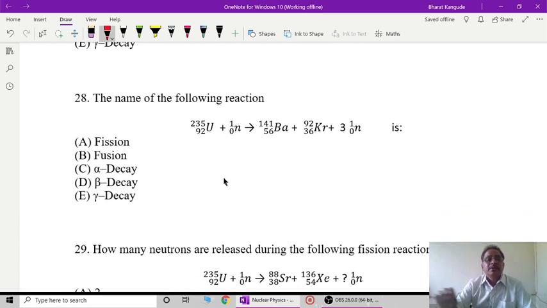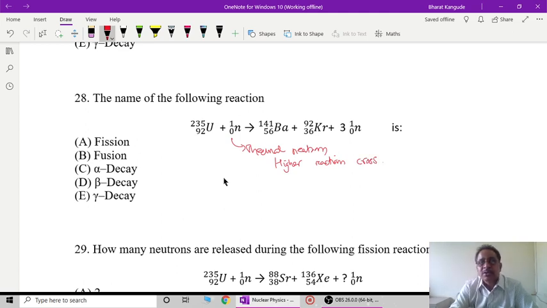Question number 28. The name of the following reaction. Here also, this is a heavier nucleus, 92 uranium-235, one neutron, that neutron is actually called as thermal neutron. As we know, this nucleus uranium-235 and this thermal neutron are found to have a higher reaction cross section, that is the probability of occurrence of the reaction between this thermal neutron and this uranium-235 is very high, and that is almost 2000 barns.